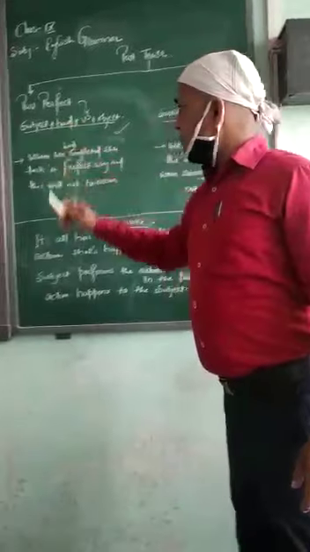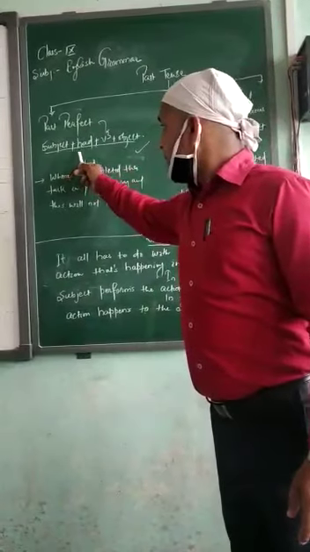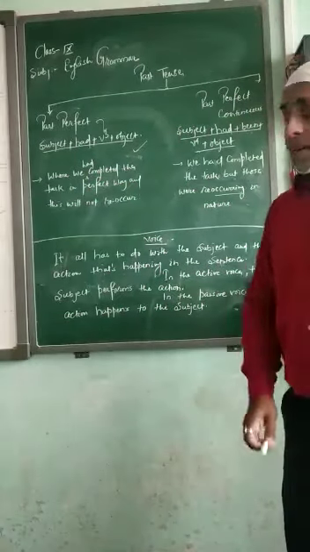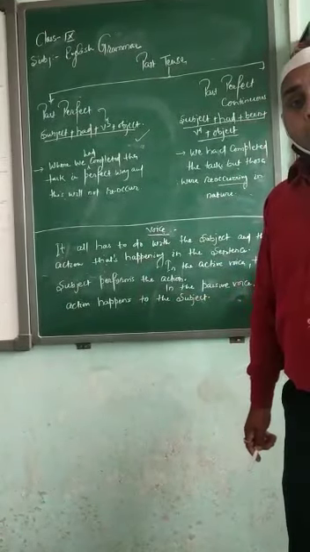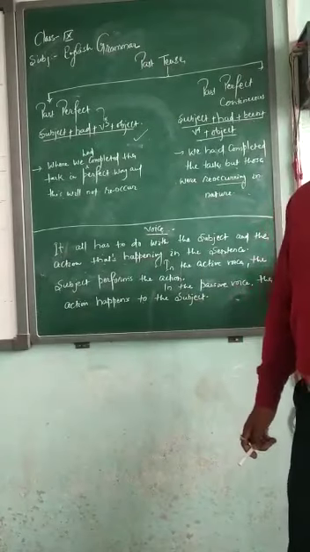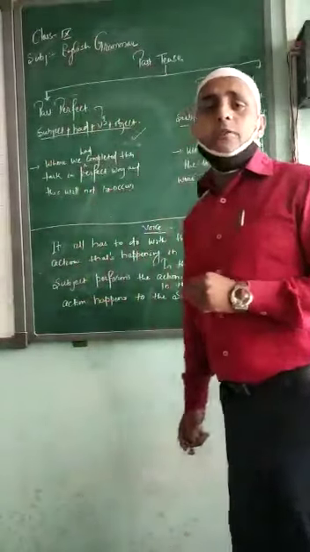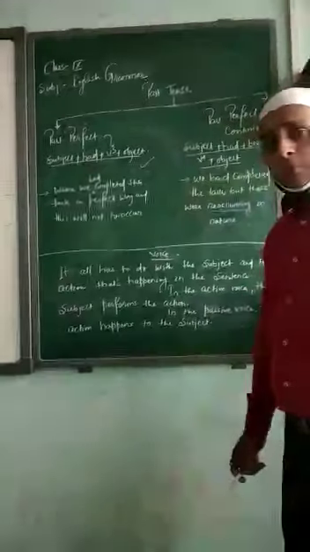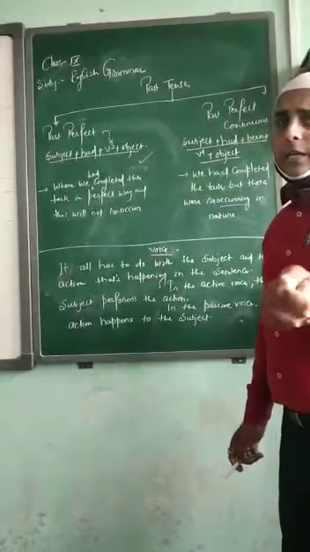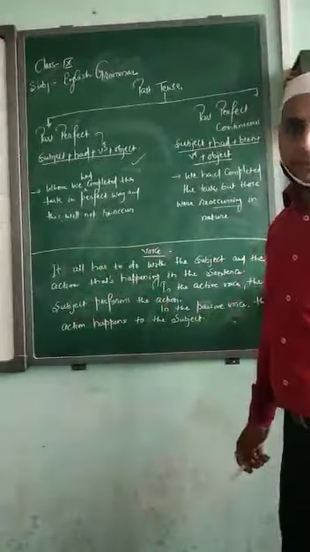We have two more parts of past tense, which are called past perfect and past perfect continuous. The rule for the past perfect is subject plus had plus V3 plus object. What is V3? The third form of a verb. Like we have an example: see, saw, seen. Seen is the third form of a verb. Like we have a verb called look. Look is the first form, looked is the second form, and looked is again the third form. So we have different examples.